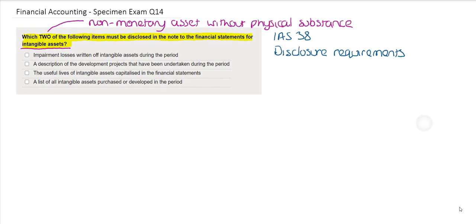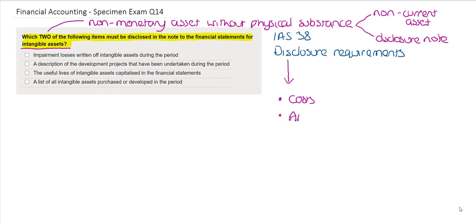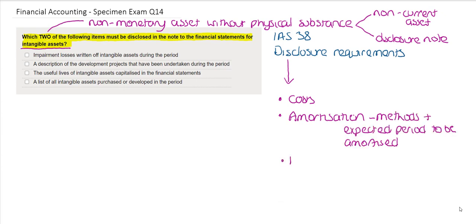It is classified as a non-current asset and it has a disclosure note. IAS 38 tells us that the disclosure requirements include the following: costs, amortization, which should include the methods and the expected period to be amortized, any impairments that will write down and reduce the intangible asset, and a reconciliation of the balance at the beginning of the year to the end.